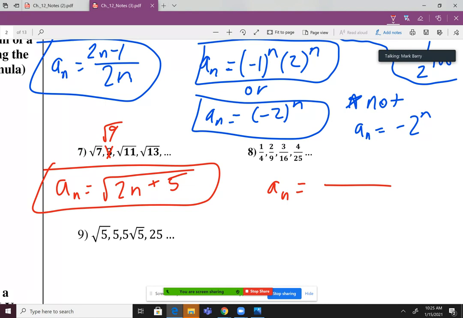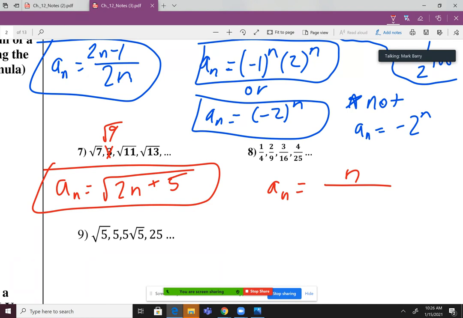It is changing, right? So if there's ever one where the number is staying the same the whole time, just put that number. But if it is changing, we do need a variable. I would say the numerator is just n, right? Like whatever number we're on, that's our number. So for the first term, it's 1. For the second term, it's 2. For the third term, it's 3. For the fourth term, it's 4.